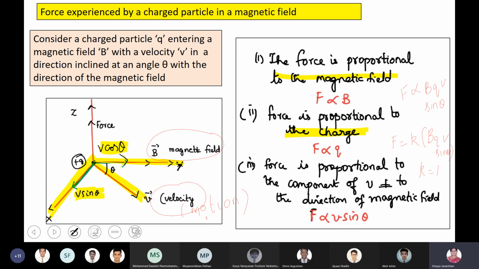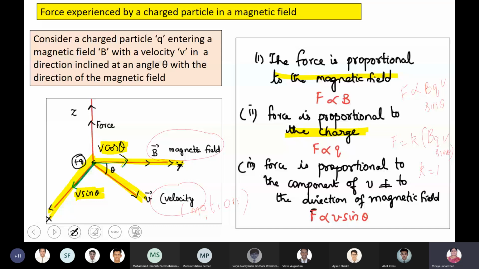If it is an electron, how will you do this? The motion of an electron is opposite to the direction of the current. This is your field, this is the motion of the electron. The motion of electrons is always opposite to the direction of current. Then your thumb will be pointing downward, so the force will be downward.